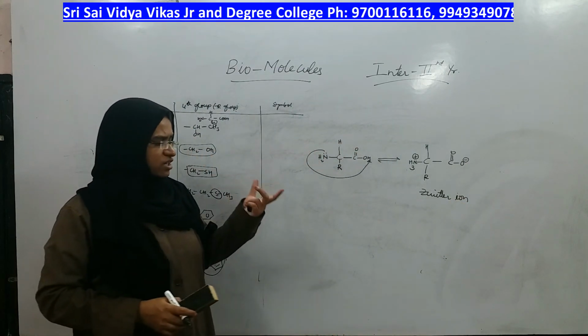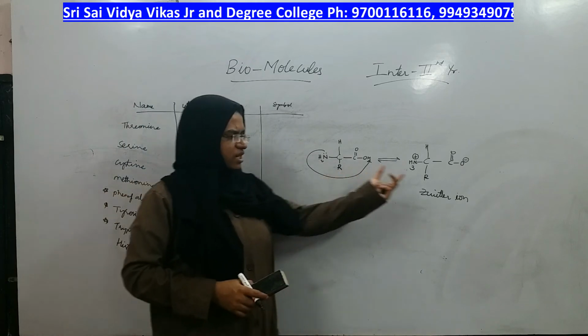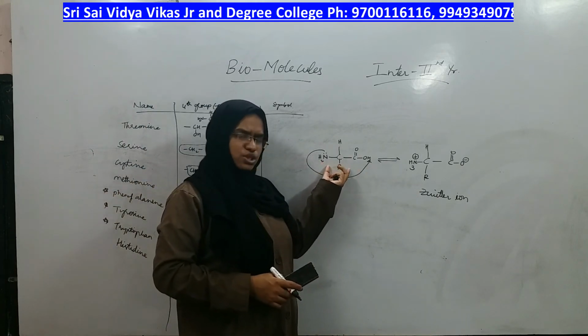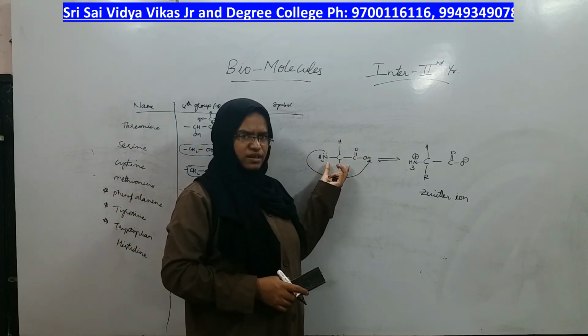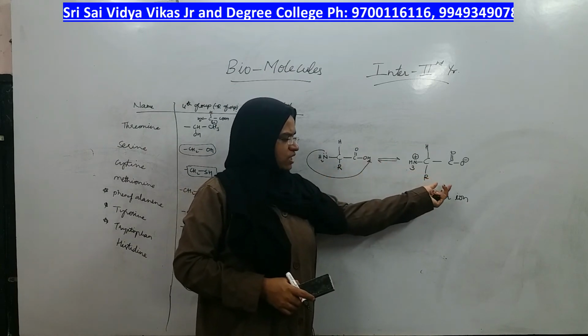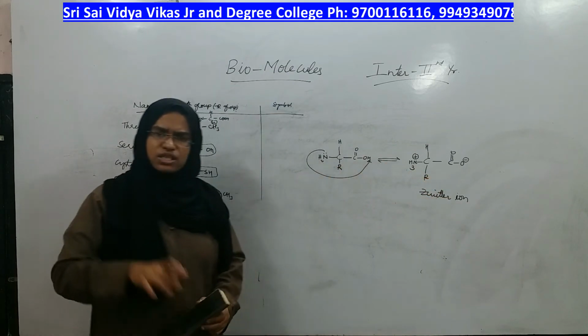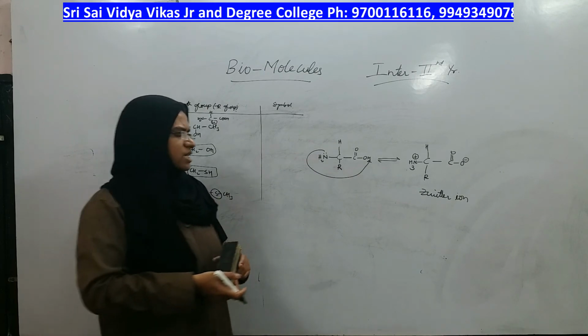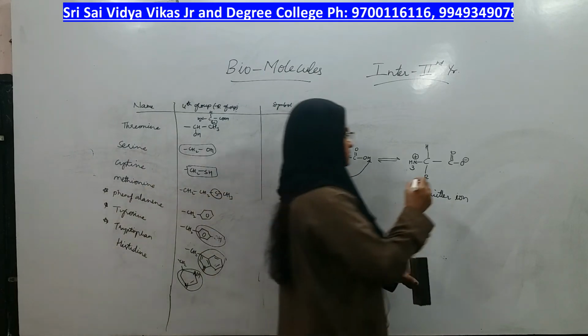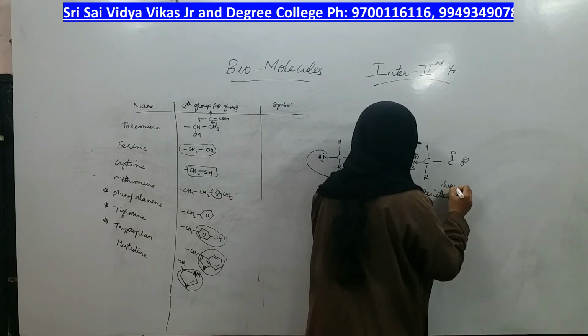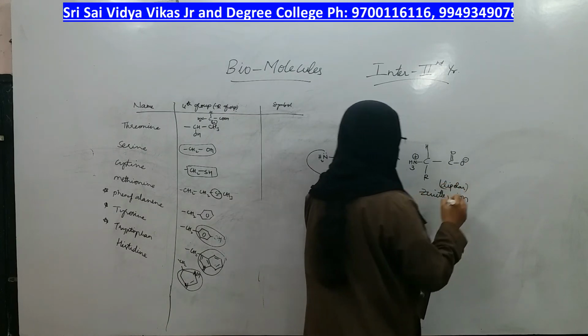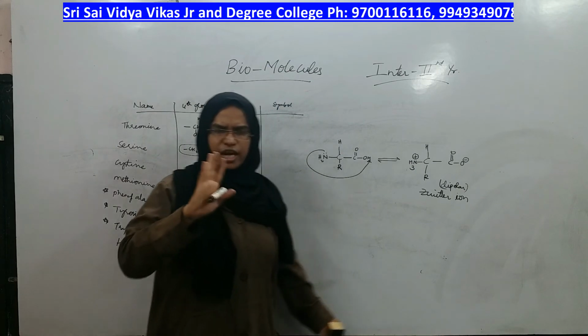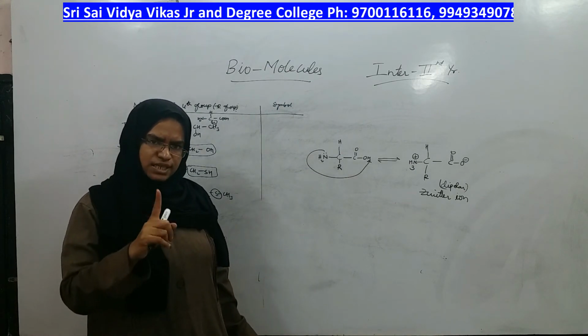Zwitter ion. What is the difference between this and this? Both of these are also neutral. Is it neutral? Yes, it is neutral. And you should call even the Zwitter ion neutral because an equal number of positive charges and negative charges are present, right? It is a dipolar ion, in which one positive and one negative charge is present in a single amino acid.